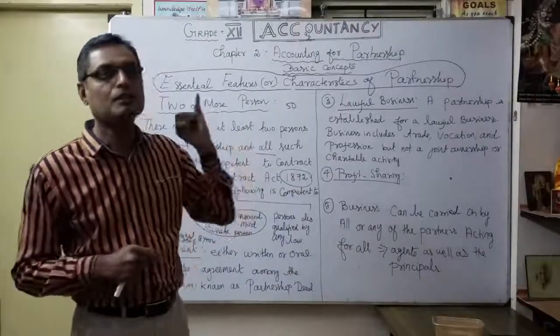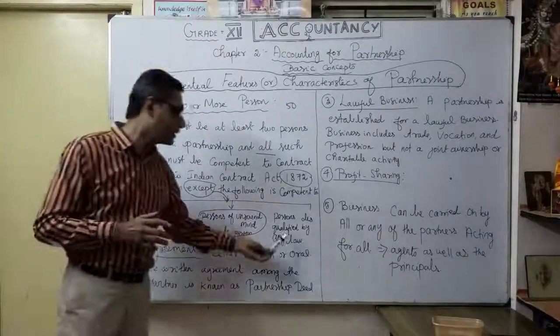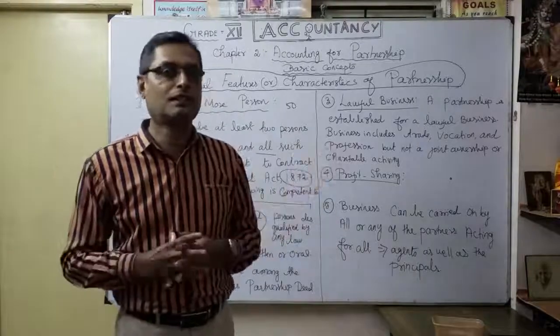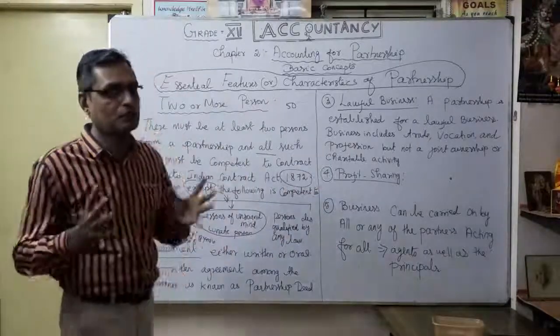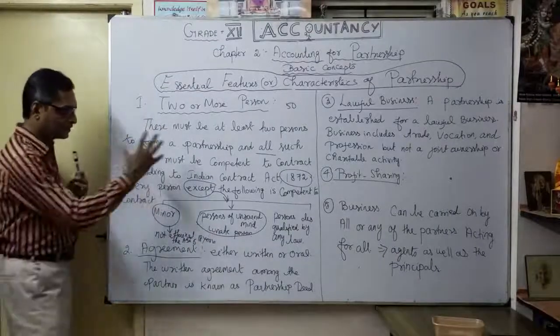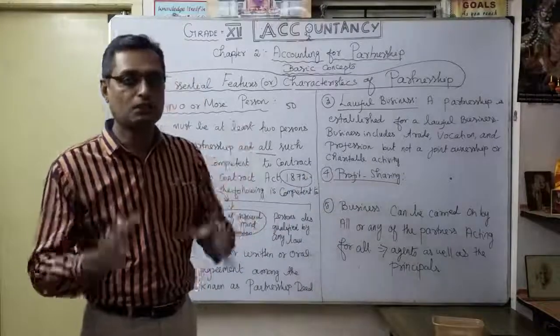A minor, or a person of unsound mind, or a person disqualified by any law. These are the 3 persons. Except for them, the remaining persons can enter into a contract as partners. Understood? That's the very first point, 2 or more persons, the first feature or characteristic of the partnership.